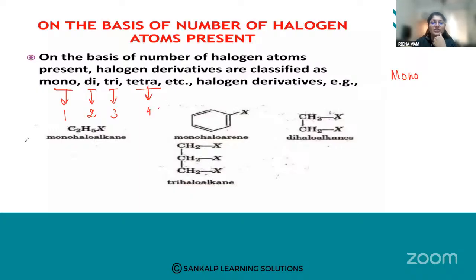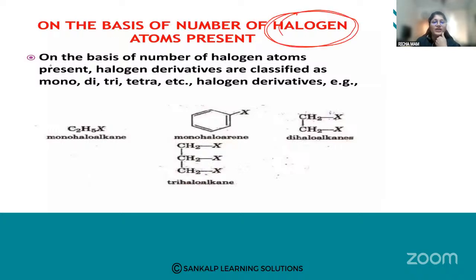These are based upon how many hydrogen atoms are replaced by halogen. In the first example, you can see there is only one X, only one halogen, so it is called a monohaloalkane. In the second example, you can see there is one. So this is an example of what?